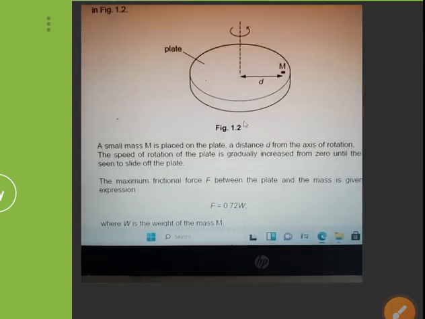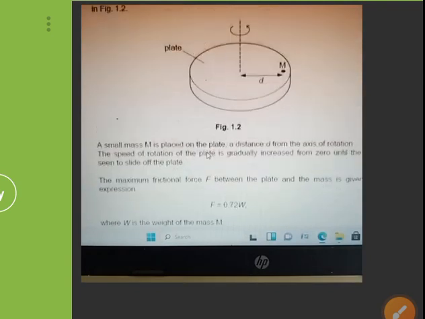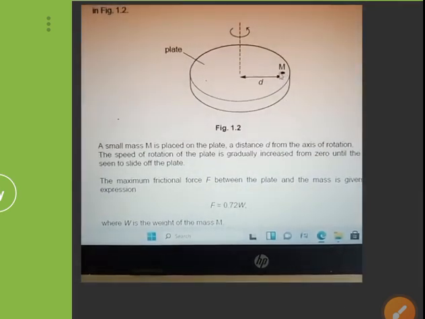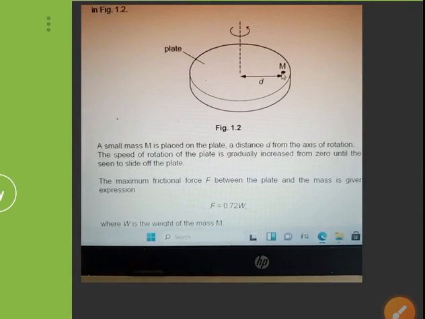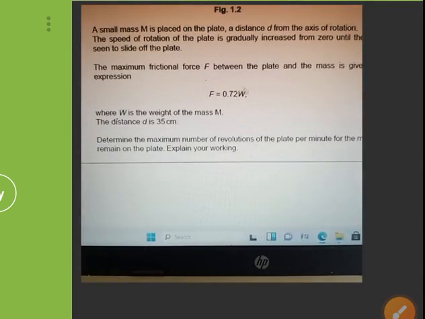So we need to dissect this question. The question even says here, explain your working. So it's not just about calculations, it's also about understanding what's happening and being able to explain. Okay, so let's see here. For this mass to remain here as the plate rotates, there has to be a frictional force that causes it to stay there. And when this frictional force can no longer hold this mass in place, this is where it's seen to slide off. So here we are being told that the maximum frictional force that is experienced by that mass is 0.72 of its weight.